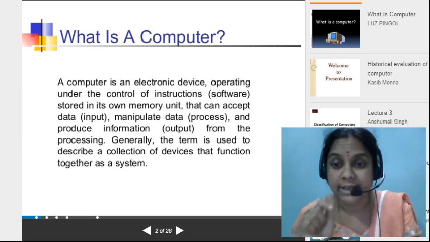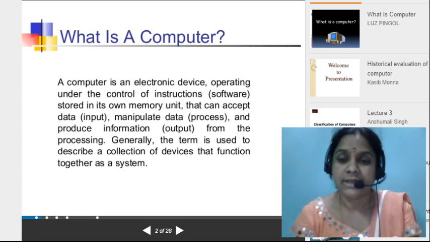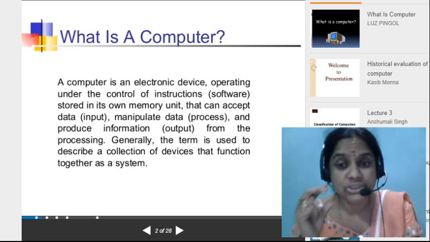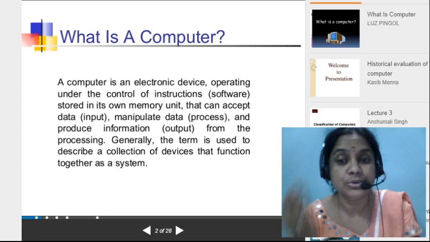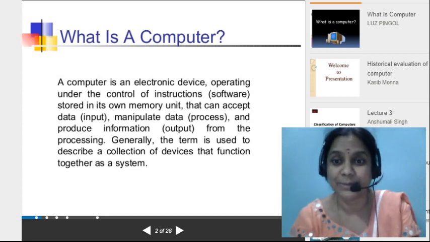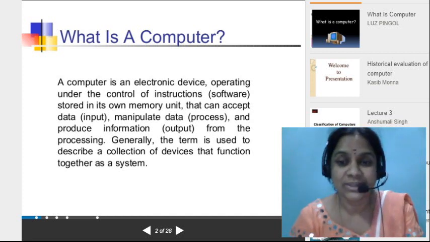In this mobile, can we send a message or an image without WhatsApp? No. That means it is software that lets us do something. Suppose I wanted to play games. What are we going to do? You are going to download that game.